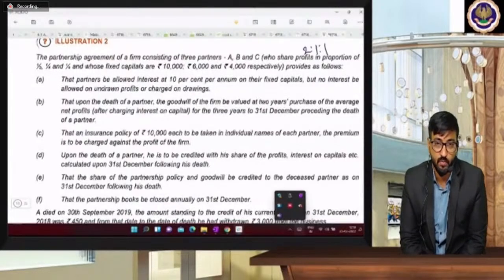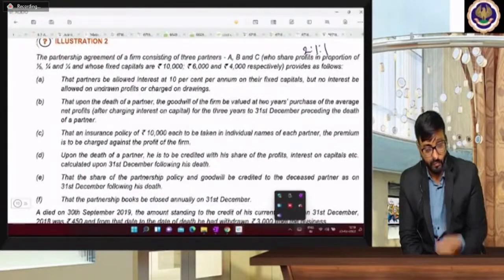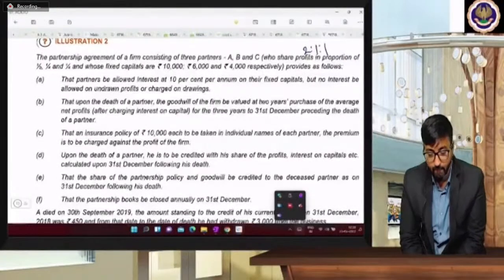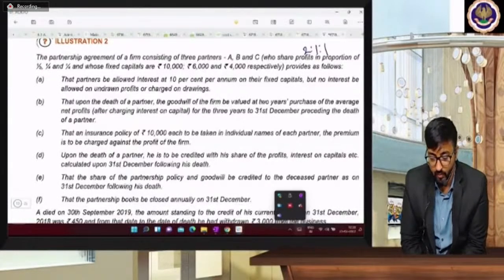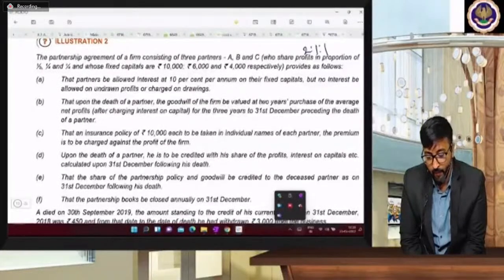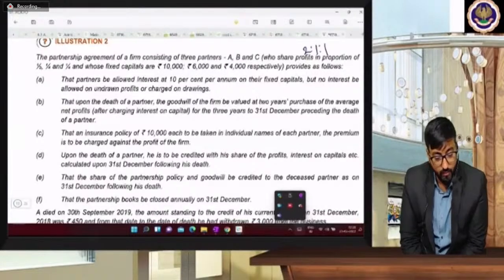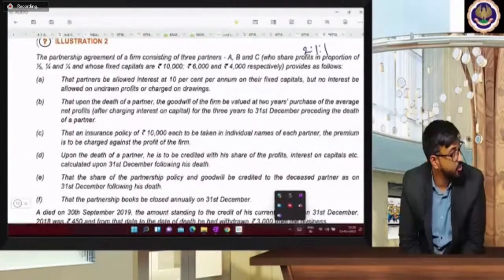2:1:1 is a ratio. Their capital balances 10,000, 6,000, 4,000. The partners to be allowed interest at the rate of 10% per annum on fixed capital, but no interest allowed on undrawn profits or charge on drawings.